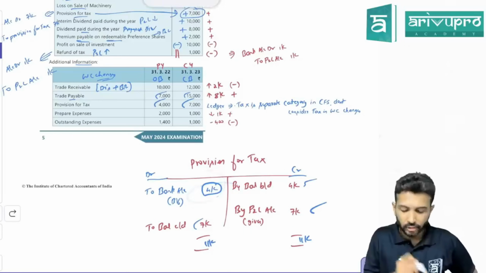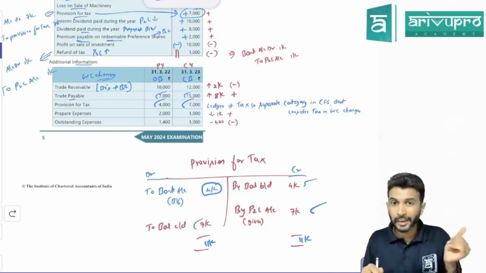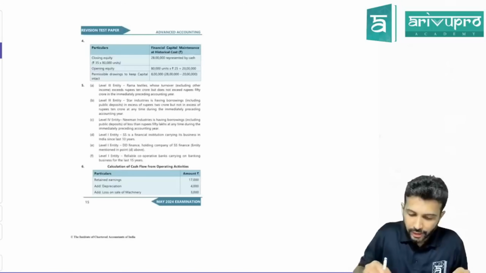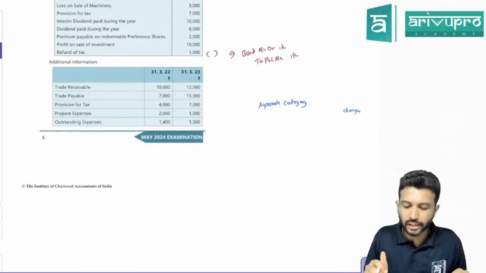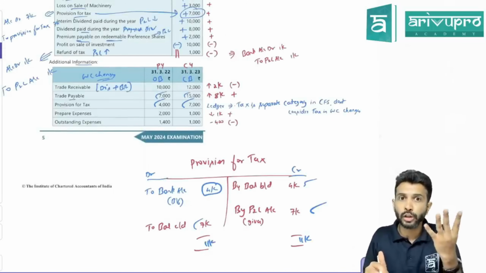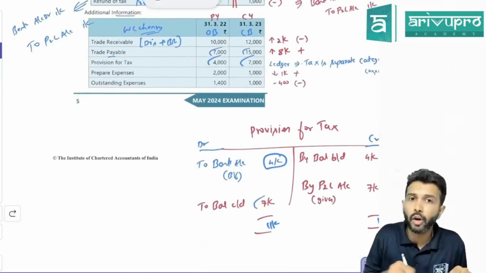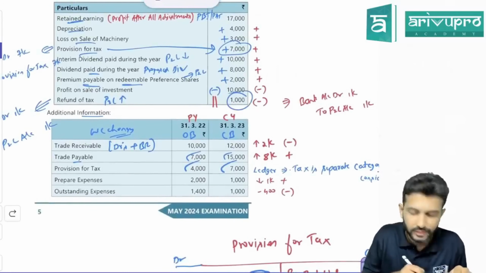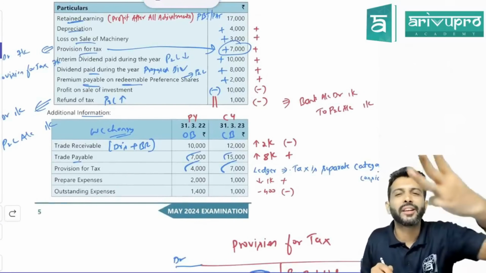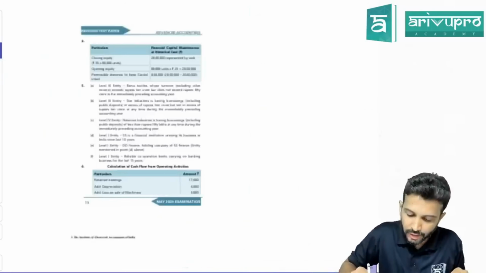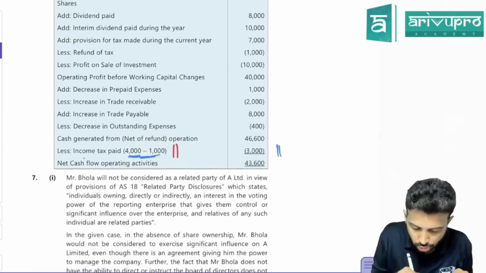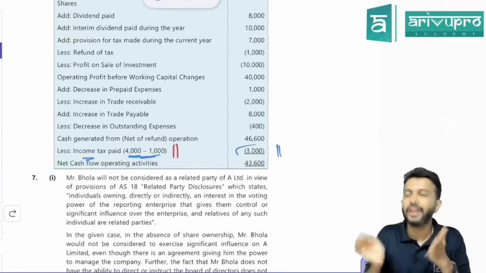Sir, tax paid. No, sir. Where will you show? As a separate category at the end. So at the end, don't show 4,000. Show only 3,000. Why? Sir, you paid 4,000 to the government. Government was so nice. They gave you 1,000 back. That means effectively, how much have you paid? 3,000 rupees. So in the end, when you prepare the cash flow statement, you will not show tax paid as 4,000. You will show it as 3,000.